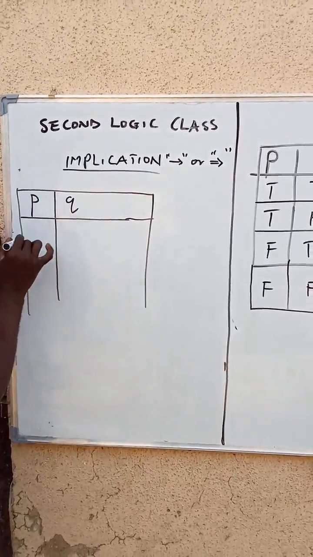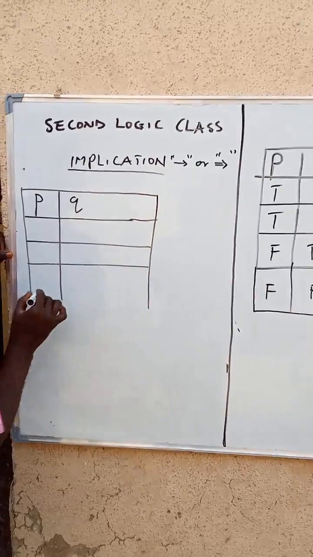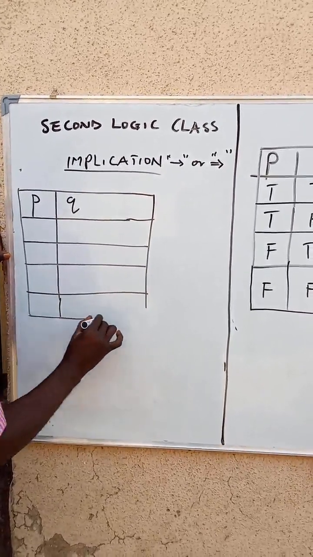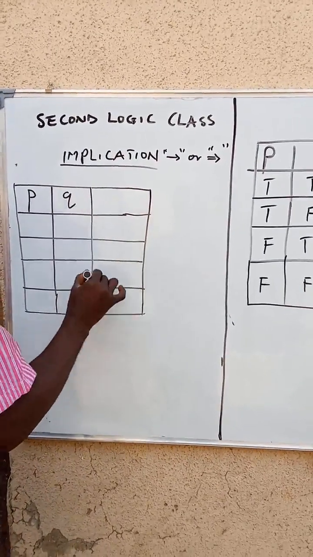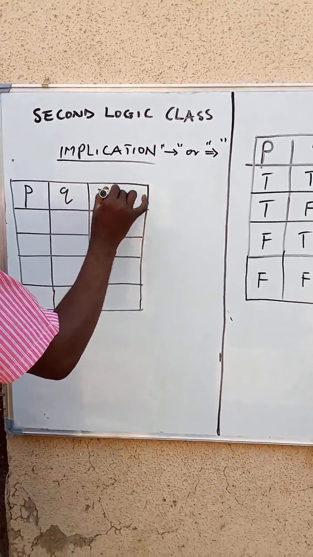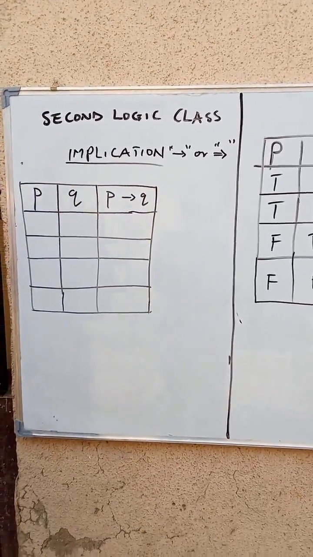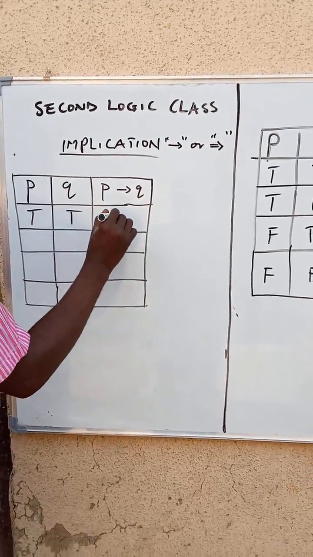But in this case, we are not going to put this again, 1 plus 1, and this is what P implies Q. Good. So in this case, if this is true and this is true, this is true.